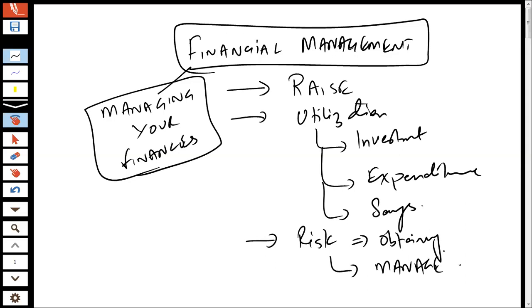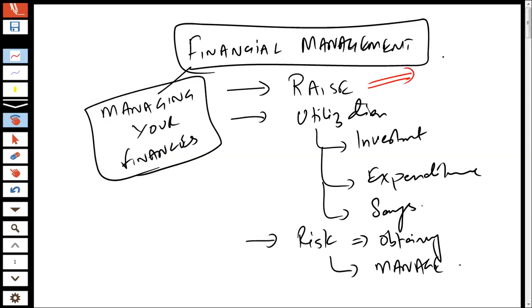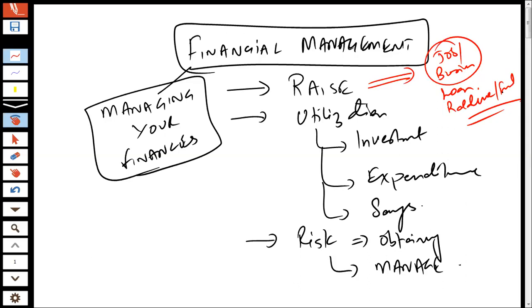If you take yourself as an individual person, you plan in your life how exactly you are going to generate the finance. You actually go for a job or you go for a business, or you may apply to the bank for a loan, or you may contact your relatives, your friends, etc. So that's how you plan where exactly you are going to generate your finances from.